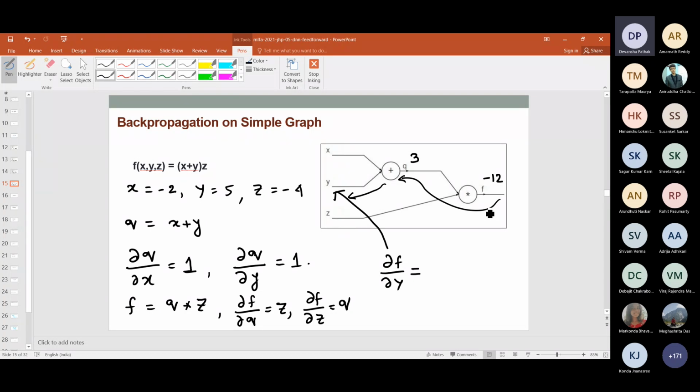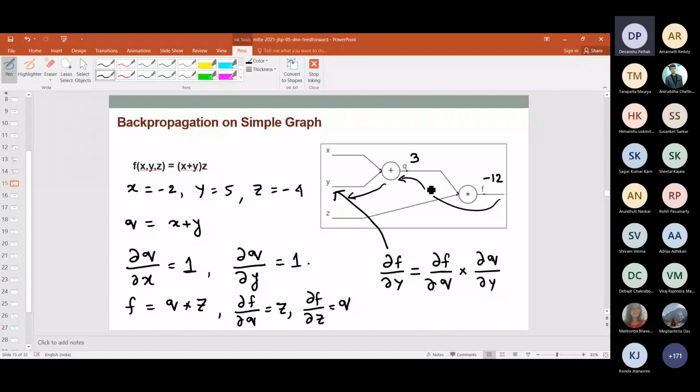So del F del Y, what does it depend on? First of all, F depends on Q, and Q depends on Y. So I can write it this way: F depends on Q, that means del F del Q, into Q depends on Y, that means del Q del Y. You simply follow the structure of this graph, the path, right from the end position to the position that you are interested in.